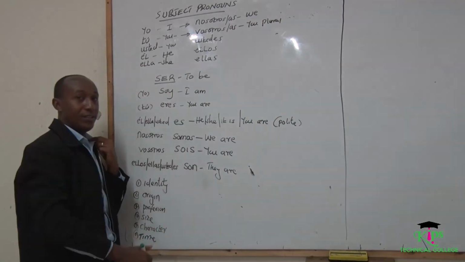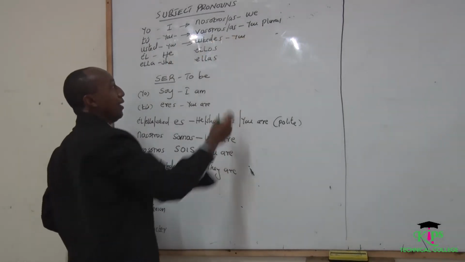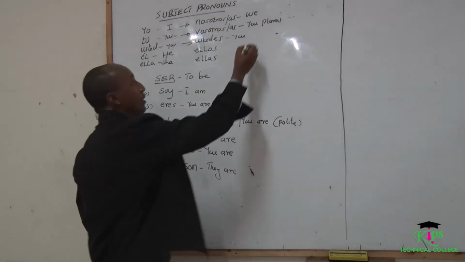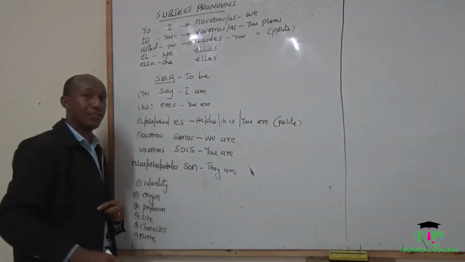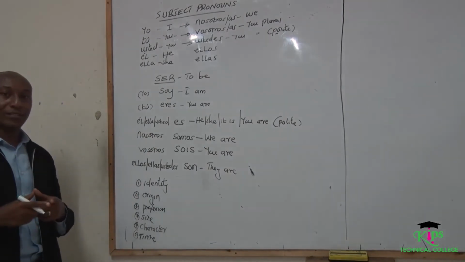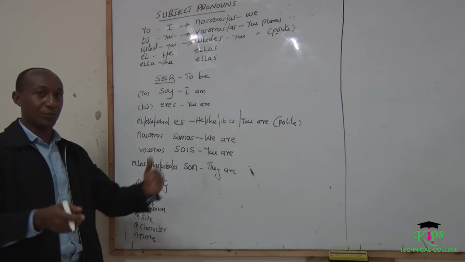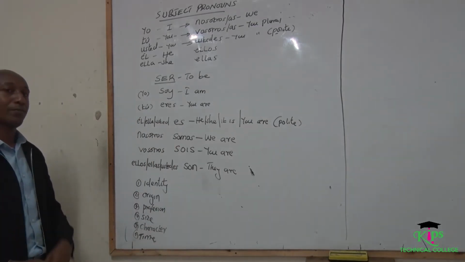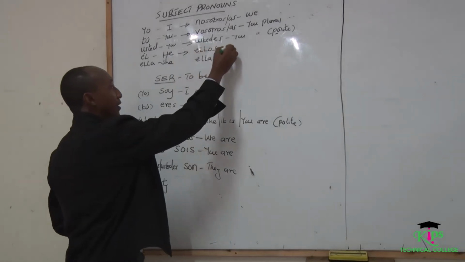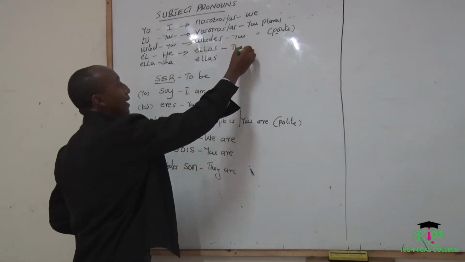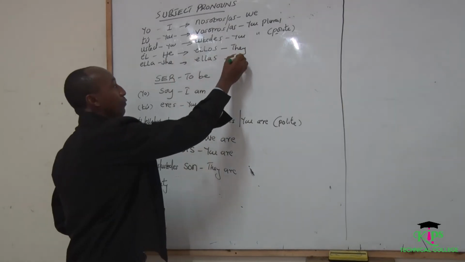Then we have ustedes. Ustedes means you, plural, but polite. Polite means that you use it when addressing your seniors or strangers. And then we have él. The plural becomes ellos, which is they for men, and ella. The plural becomes ellas, which is they for ladies.